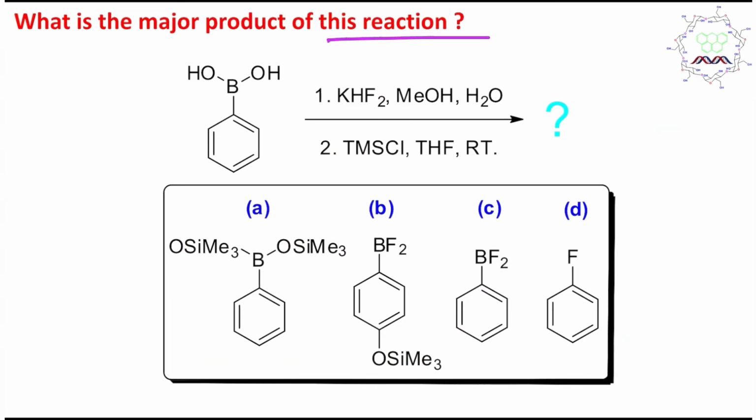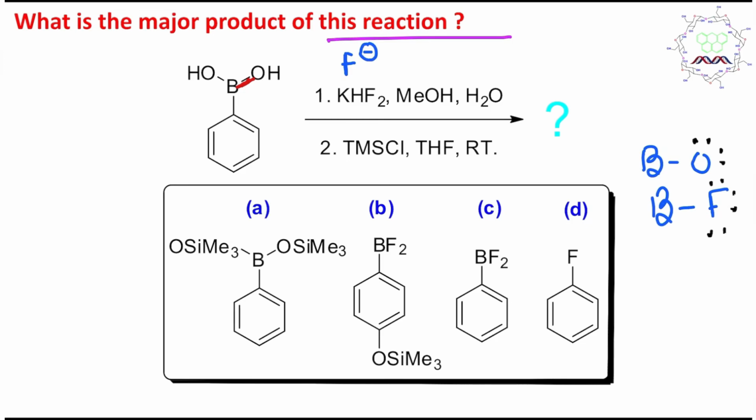What is the product of this reaction? You can see this is actually a boronic acid. There is a boron-oxygen bond, and in the reagent, potassium hydrogen fluoride is taken, which you can consider a source of fluorine. Now if you compare the stability of boron-oxygen versus boron-fluoride, which is relatively more stable? Obviously boron-fluoride, because fluoride has 3 lone pairs of electrons, oxygen has 2, and these belong to the same row elements, so overlapping is good.